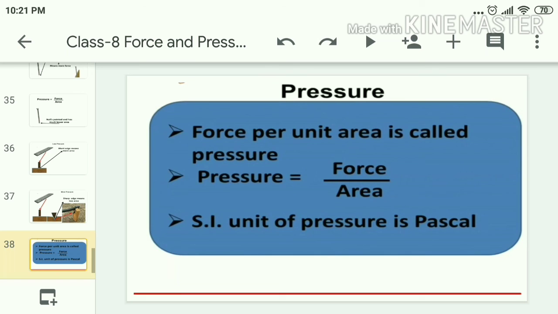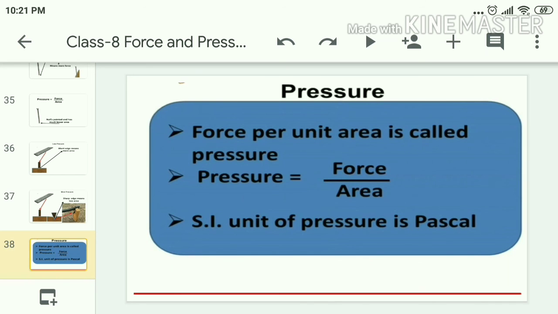What is meant by pressure? Force per unit area is called pressure. So pressure is equal to force divided by area. That means it is directly proportional to force and inversely proportional to area. And the SI unit of pressure is Pascal.